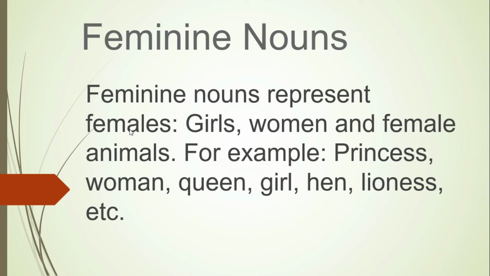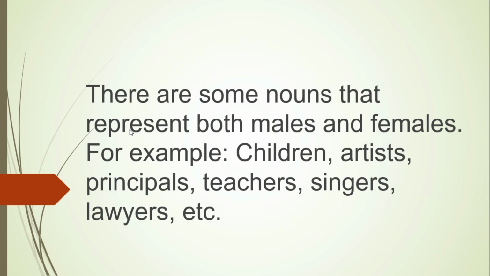For example, princess, woman, queen, girl, hen, lioness, etc. There are some nouns that represent both males and females. They are children, artists, principals, teachers, singers, lawyers, etc.